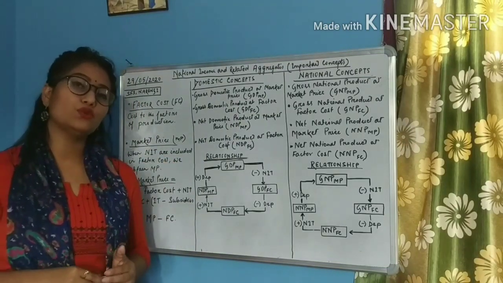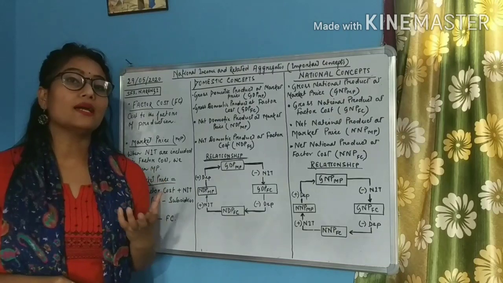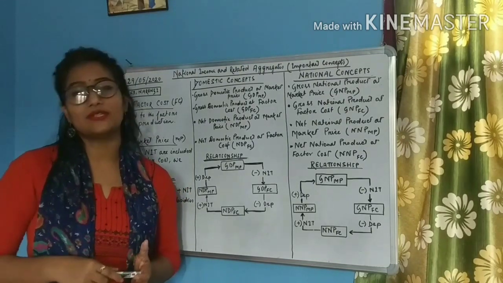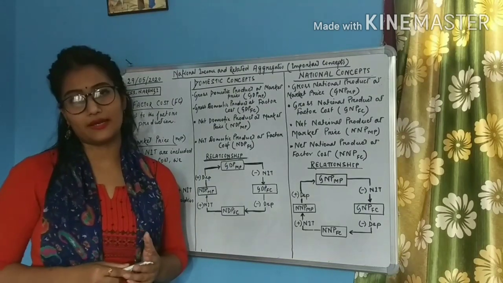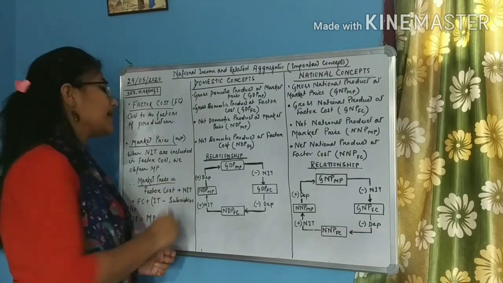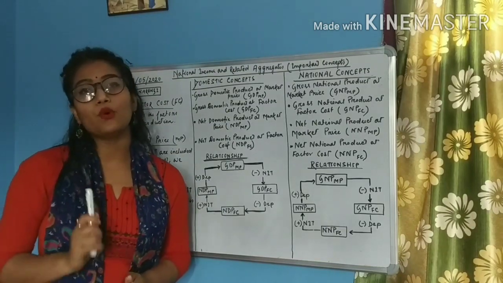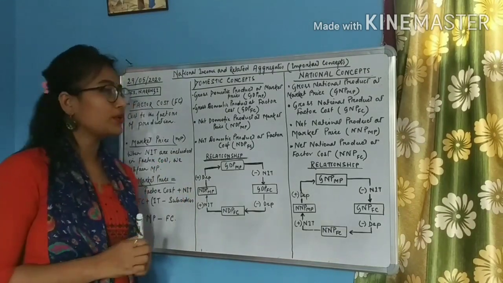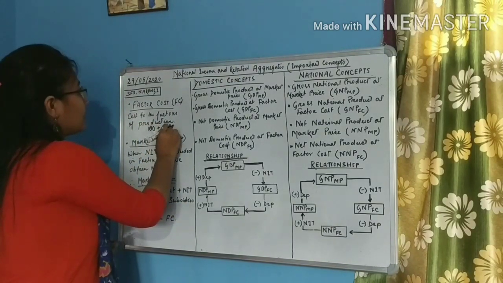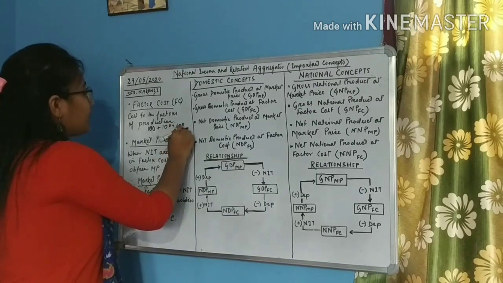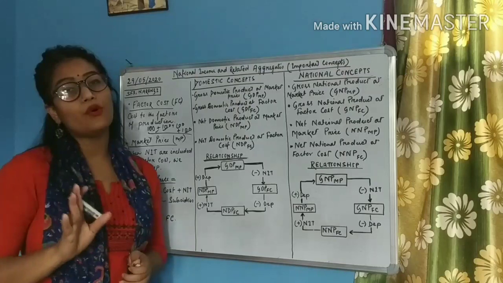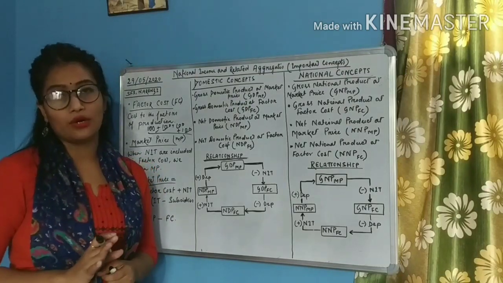Market price. So students, what is market price? Market price is the retail price at which we buy the goods and services from the market. So students, what is the difference between this factor cost and the market price? Suppose I have hired 4 factors of production. Suppose land, labor, capital and enterprise. So I will have to pay them 400 rupees. This is my factor cost.